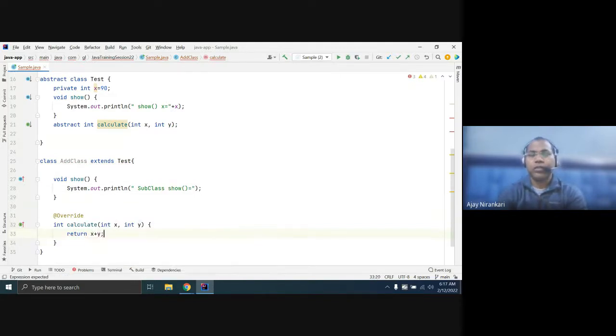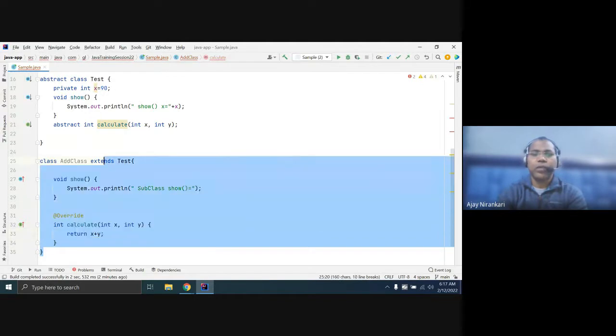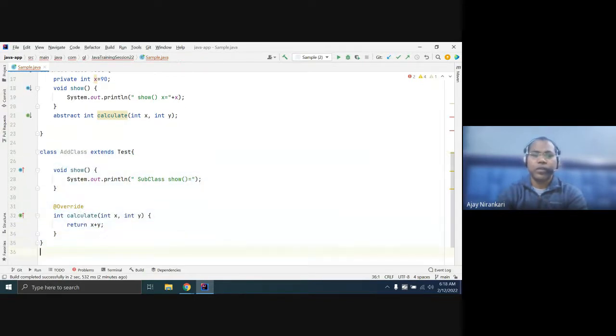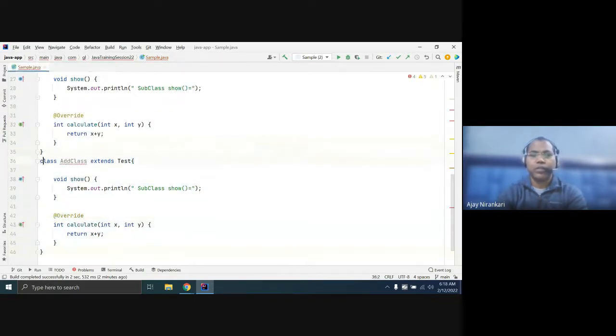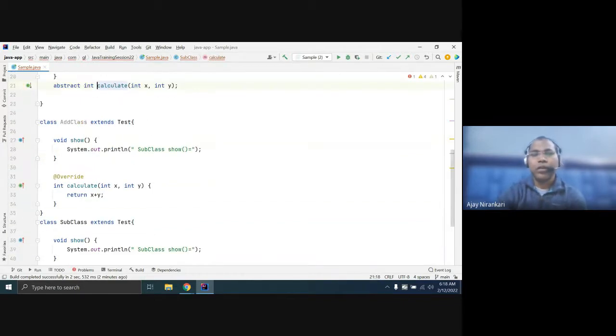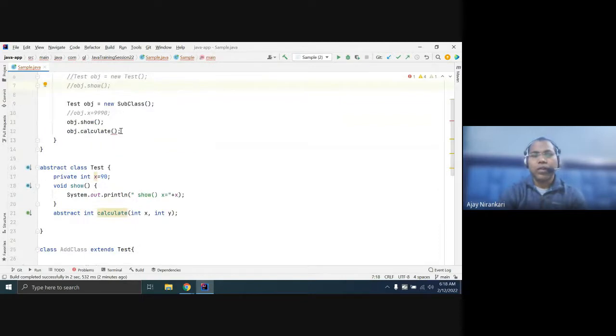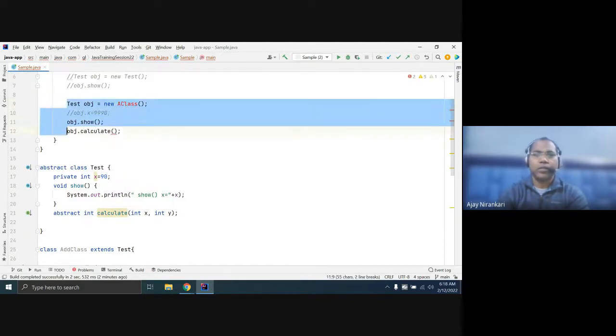And then you have another subclass. Let's say Subtract. They want to give the logic like subtract. So here you notice, when you create your Add and Sub, let's use it as a comment.